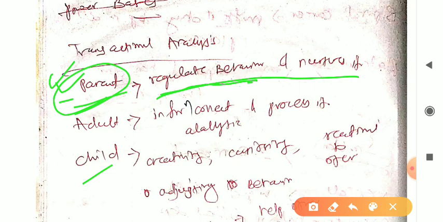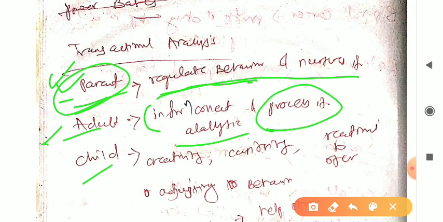So next one is adult. What is adult? That is information: collect and process it, analytical. That is someone who is collecting information, then he analyzes it, then he processes it. First collecting the information, then he will analyze, and then he will process. So the person who is doing all those things is in the adult state, right?